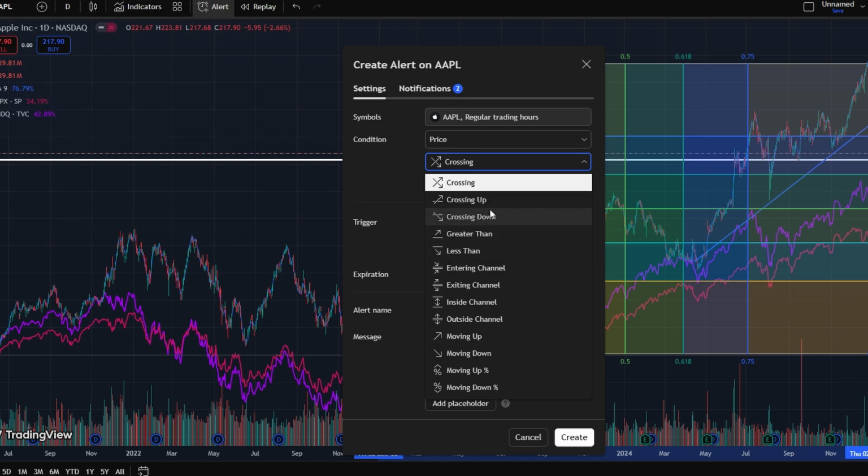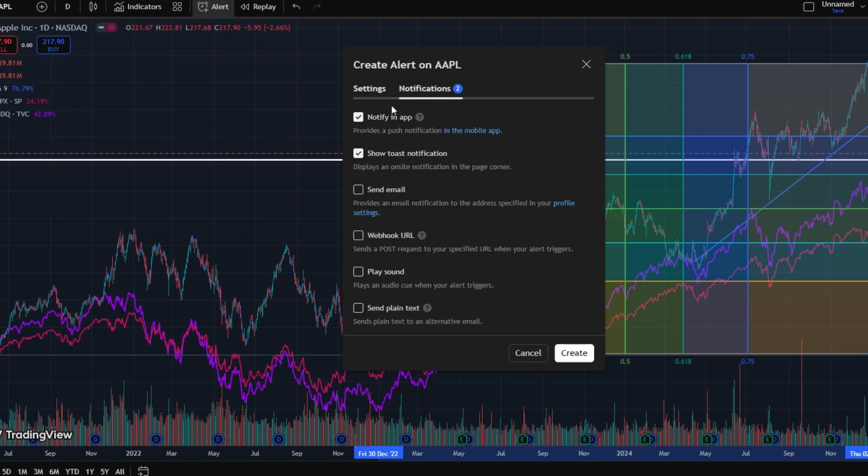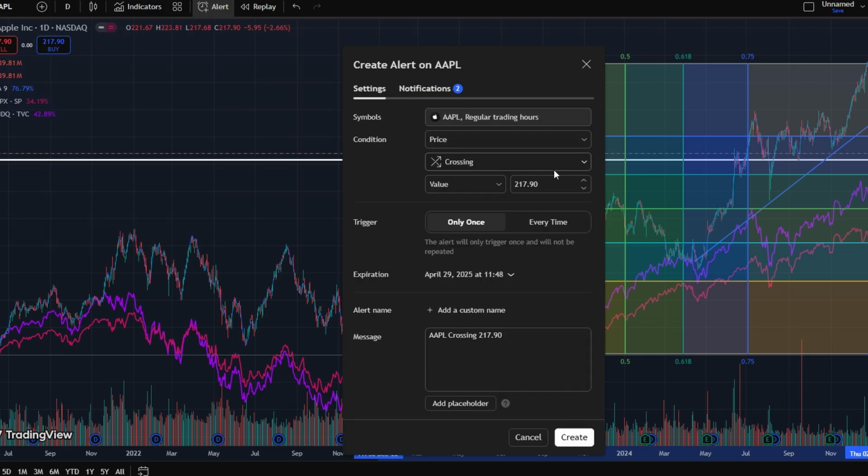These alerts are customizable, and you can choose how to receive them, whether via email, SMS, or push notification on your phone. This flexibility ensures you won't miss important market movements, even if you're not actively watching the charts. Alerts are particularly useful for traders who are busy with other tasks or who trade in different time zones.